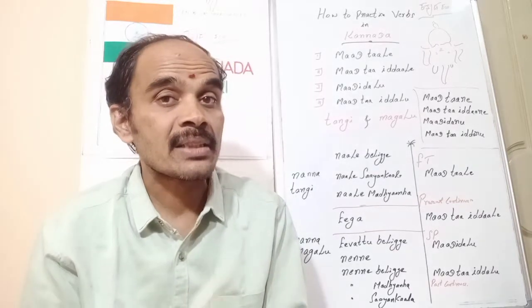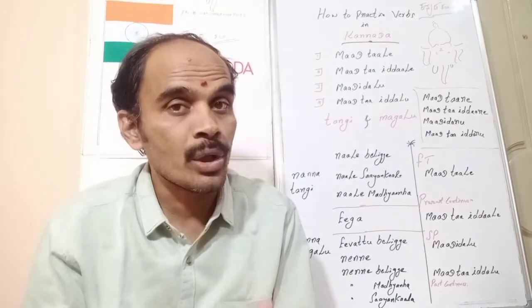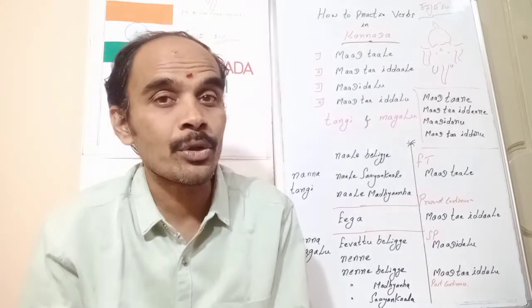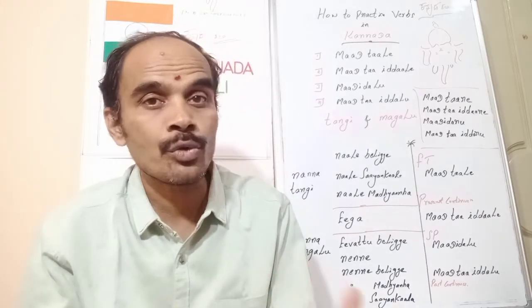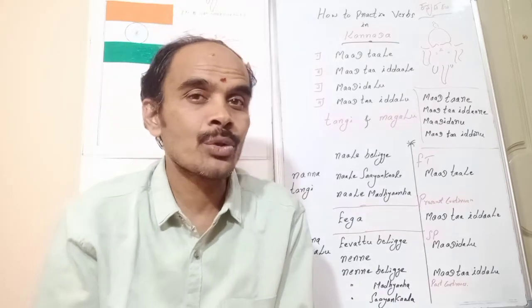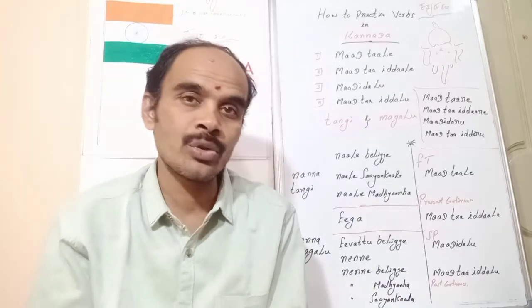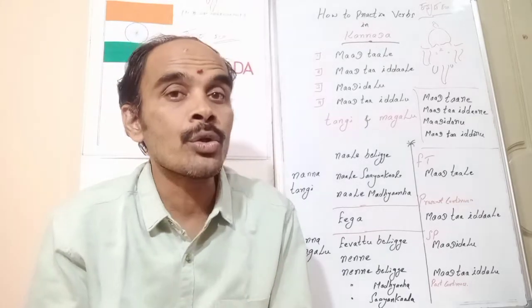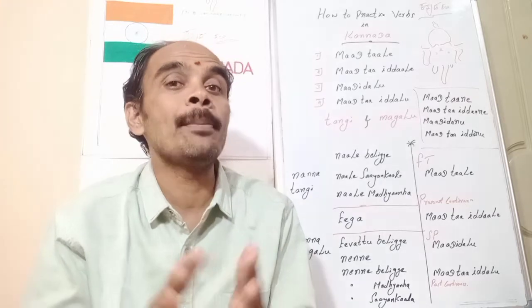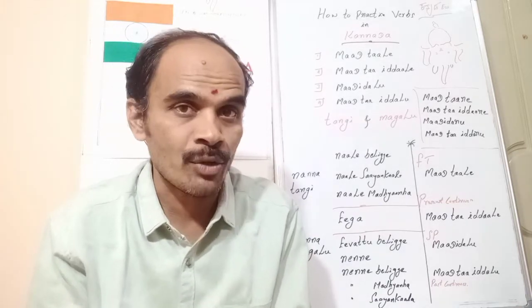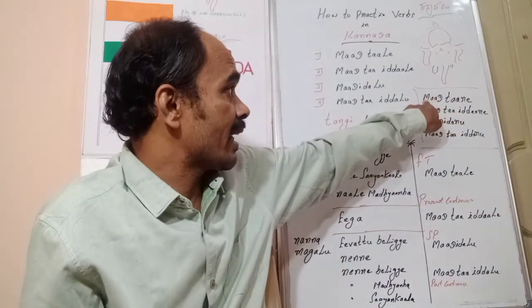As I said, this is used only for females without respect. So don't try to use it for any others. Don't even use it for your maid, even if they are preparing food for you. Whoever is serving you, don't use these words for all females. If you want to use words for all others, with respect, we can use MaaDtaare.